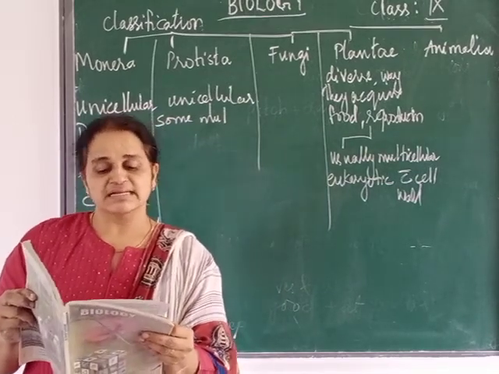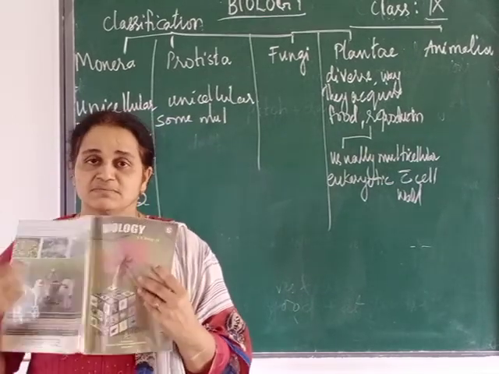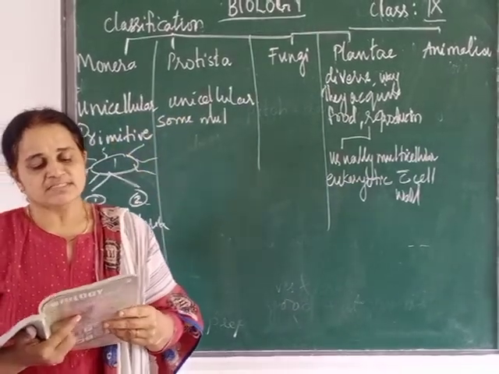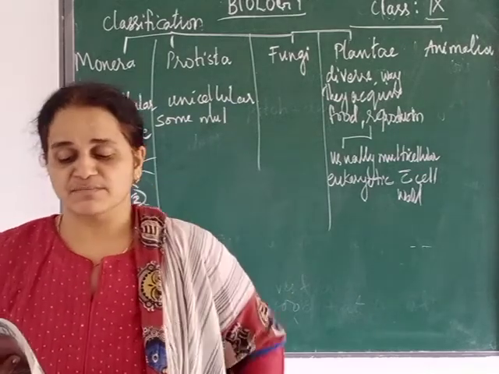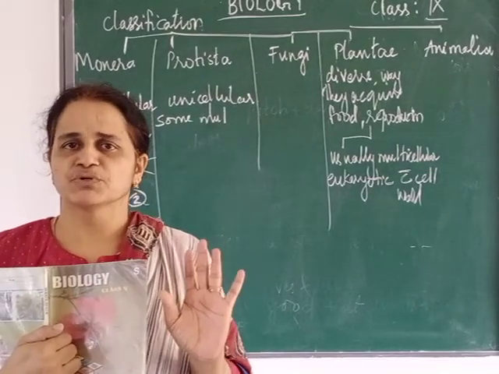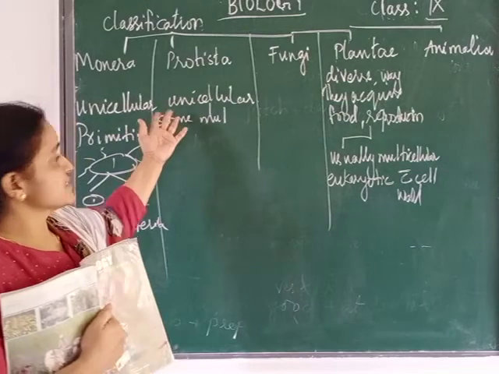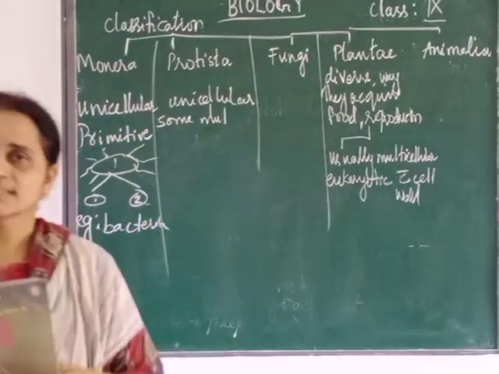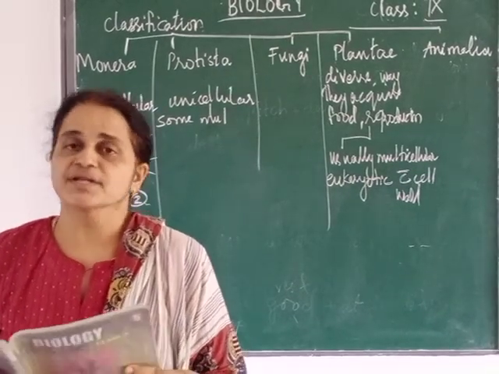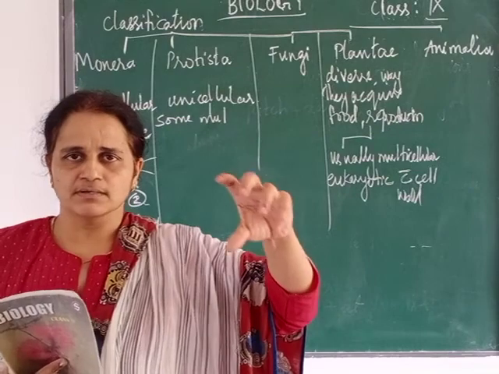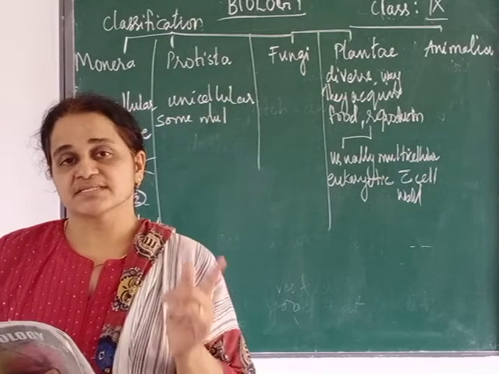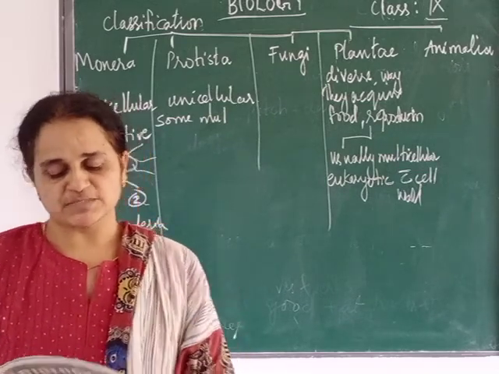Some get nutrients and energy by eating other organisms, so they depend on others for food. Some get energy from the sun and nutrients from the water around them, that means some prepare their own food, while the other Protista depend on others for their food source. They live either solitary, that is alone, or in a colony, in a group. Some cell organelles are present inside the cell. Most reproduce by splitting into 2.